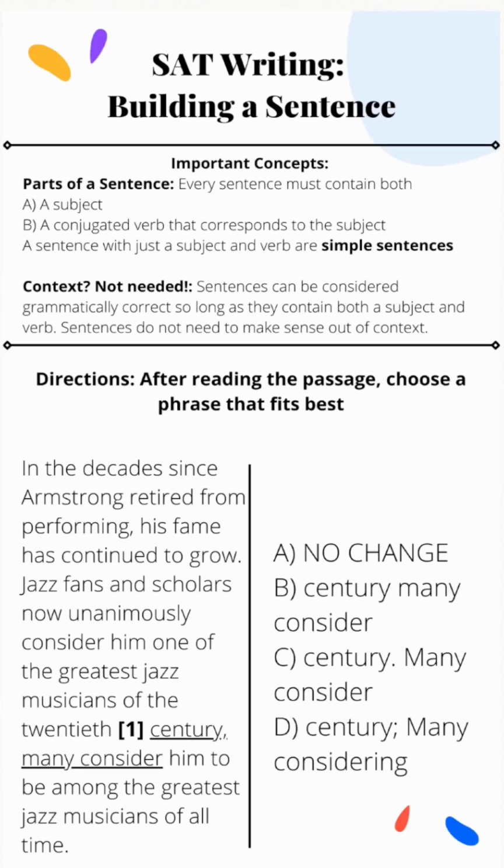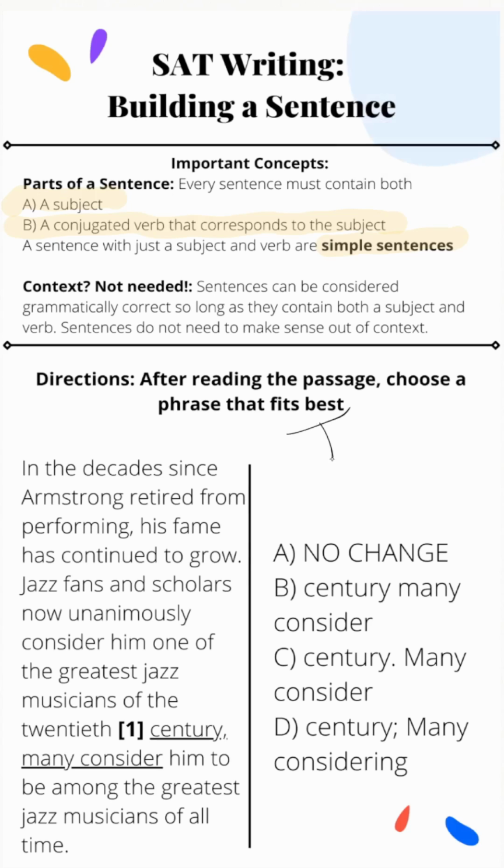In this video, we're talking about building a sentence in the SAT writing test. The important parts of a sentence that everyone has to know is that every grammatically correct sentence in the English language includes both a subject and a conjugated verb that corresponds to the subject. A sentence with just a subject and a verb is called a simple sentence. Now, sentences can have much more or much less than that. However, sentences with just those two factors are called simple sentences.